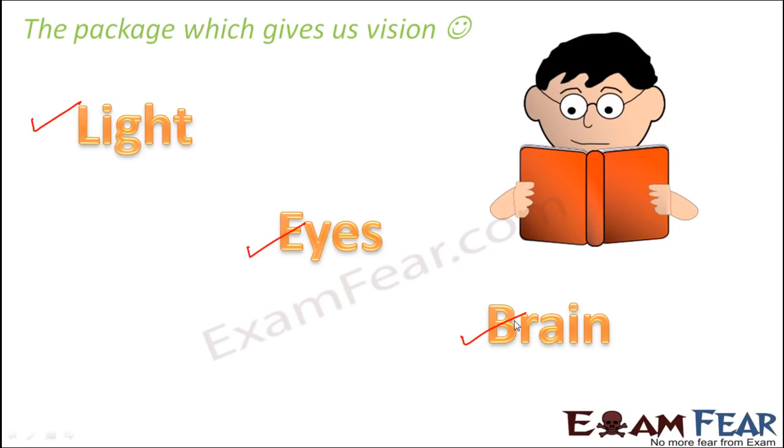So basically, the presence of light, functioning eyes and brain, all of these together help us in our vision. That is why a lot of people who are visually impaired cannot see, because some part of their eyes is not functional. So this is the entire package which helps us to see. So I hope this gives us a fair idea about